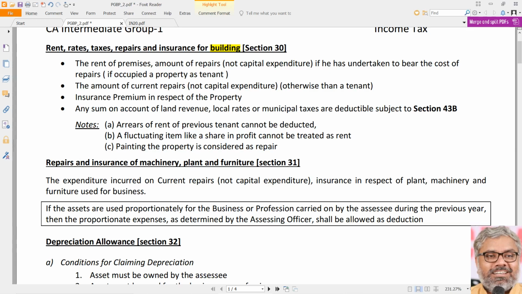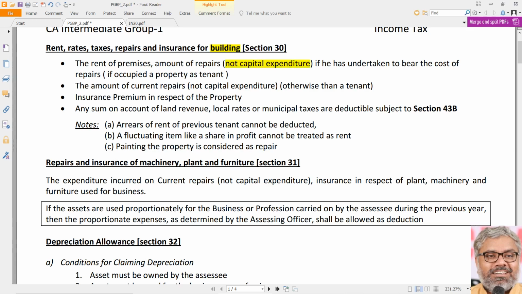But yes, there are certain points to be noted here. First of all, we are talking about the building which is used for the purpose of business of the SSC. And when we say SSC, we always have to keep in mind, PGBP is the broadest head of income where anybody could be the SSC, not necessarily individuals. Big companies also rent buildings and they pay rent. Is it not an expenditure for them? Of course it is. Can they not claim deduction? Of course they can claim deduction under section 30. Nothing special in that. But what are the points especially to be noted?